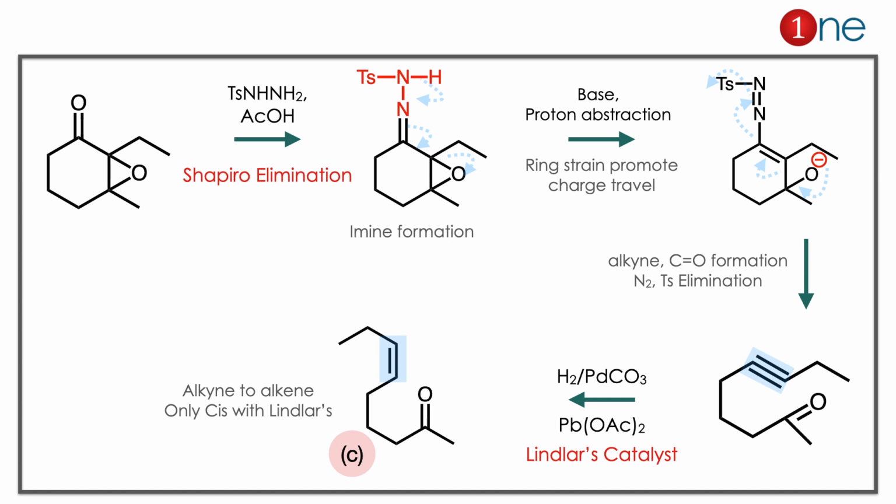Then you are using hydrogen and palladium carbonate and lead acetate. You might know it's Lindlar's catalyst. Lindlar's catalyst always favors the cis configuration, so the product is definitely cis. It is clearly C. Here you have to learn two important things. One is the Shapiro elimination, which always involves elimination of the hydrazine group, and you have an alkene there. Second is Lindlar's catalyst, which always promotes the cis configuration.